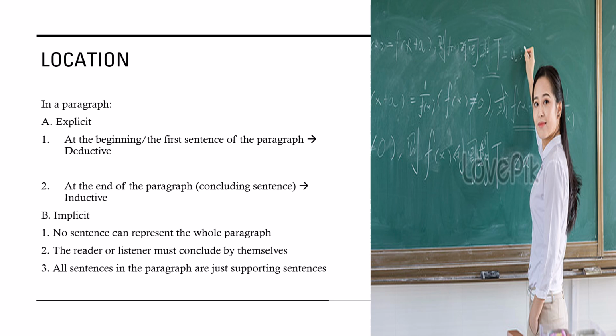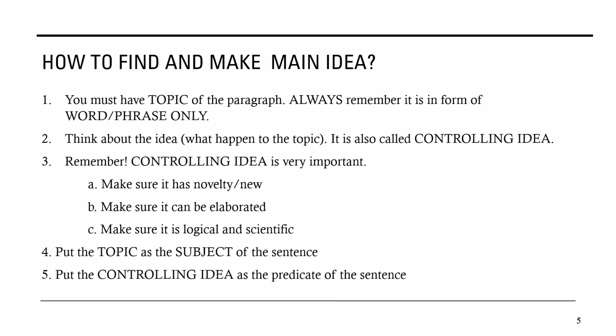And then the second one, the reader or listener must conclude the main idea by themselves. So we are free to make our own conclusion. That is one of the purposes of making the main idea implicit. And the last one, all sentences in the paragraph are just supporting sentences only. So the writer or the speaker just mentions or writes the supporting sentences only. So which one is the supporting sentences, Miss Nancy? I'm going to show you the example later on.